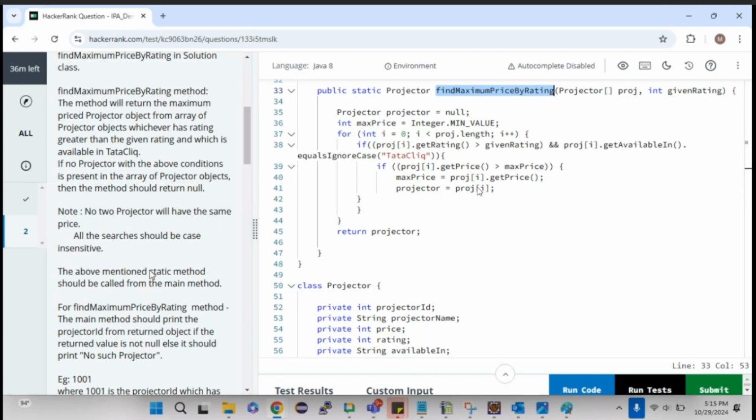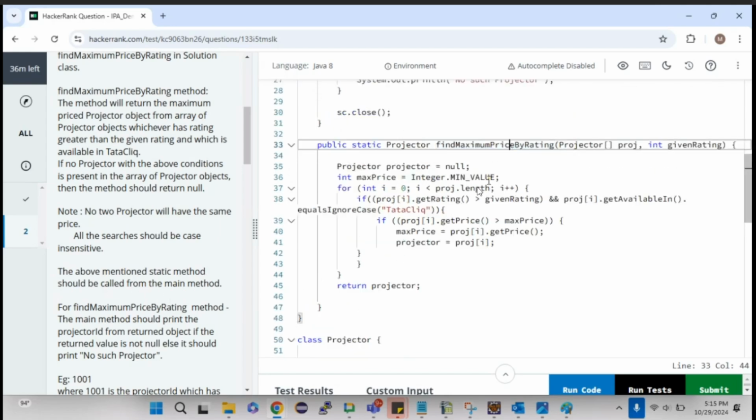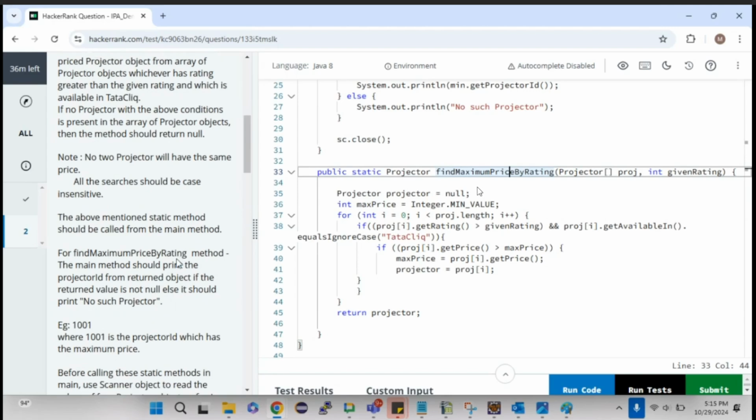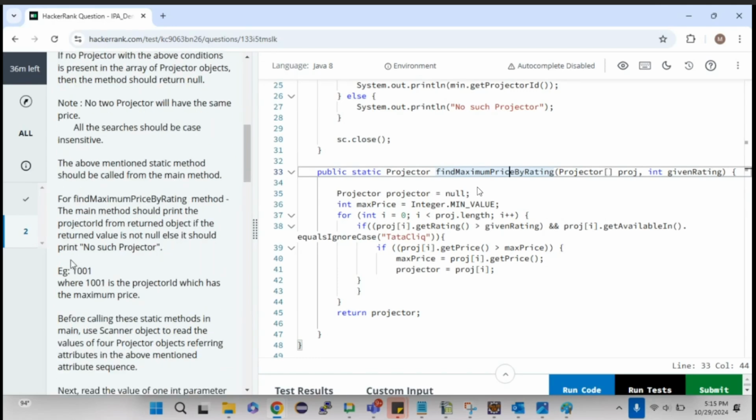Then the above mentioned static method should be called from the main method. And the main method should print the projector ID from the returned object if the returned value is not null. Else it should print no such projector. If any maximum price projector has been returned, we need to print the projector ID from the returned object. Otherwise, we simply print a negative message, no such projector. If you are printing 1001, that is a projector ID.